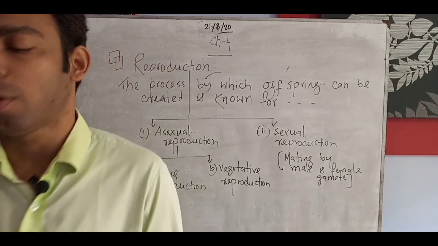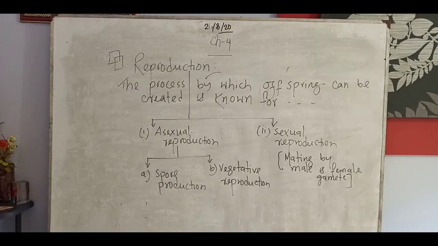Generally this is about reproduction and its types. We will discuss it in total. Reproduction is the process by which offspring can be created, and it has two kinds, asexual reproduction and sexual reproduction. Asexual reproduction has two processes, spore production and vegetative reproduction, and sexual reproduction is mating by male and female gametes. We will go through how it works in plants.